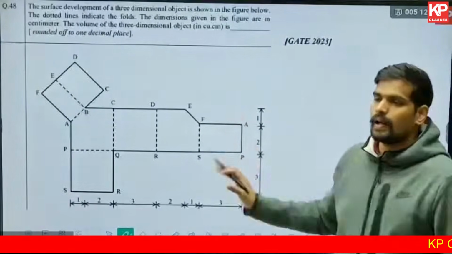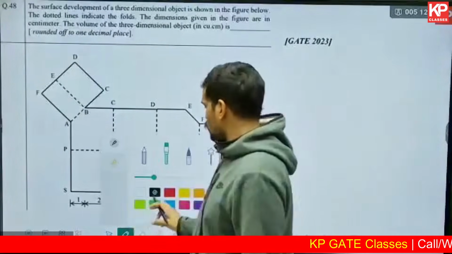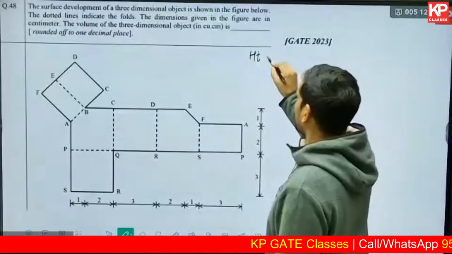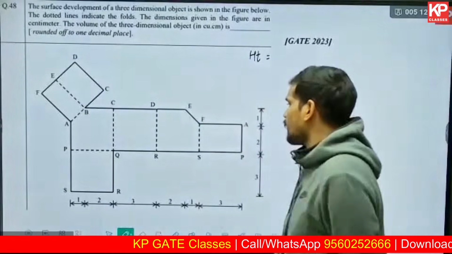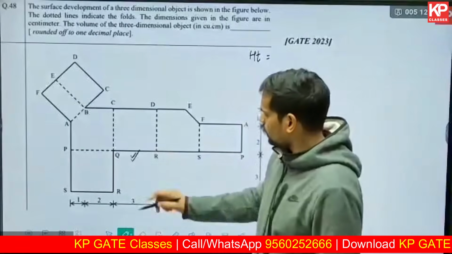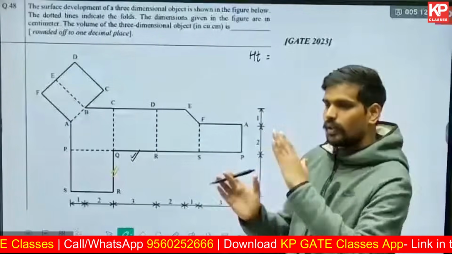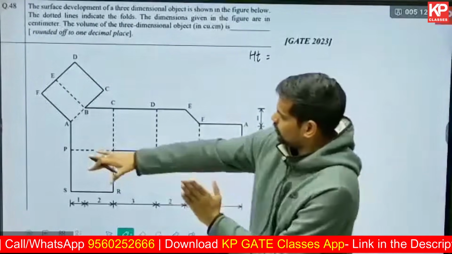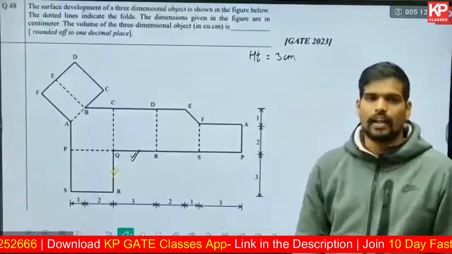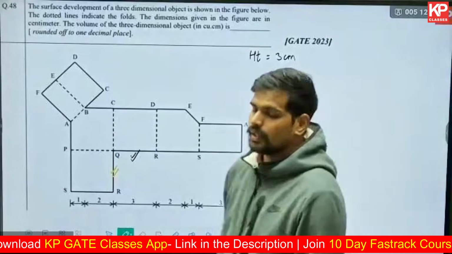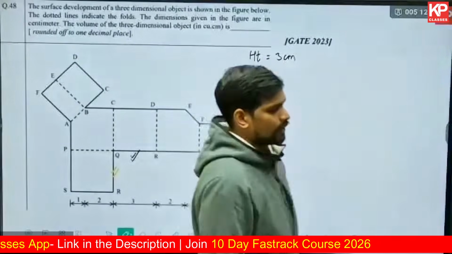First, can anyone tell me, by looking at the unfolded solid, what is the height of this solid? Along the direction of extrusion, what is the height? Is it 1, 2 or 3 centimeters? The height will be this length, which when you fold it becomes the side face. So that height will be 3 centimeters. The area times the height will give us the overall volume. You can alternatively find the volume of the prism and subtract it. Either way you'll get the same answer.